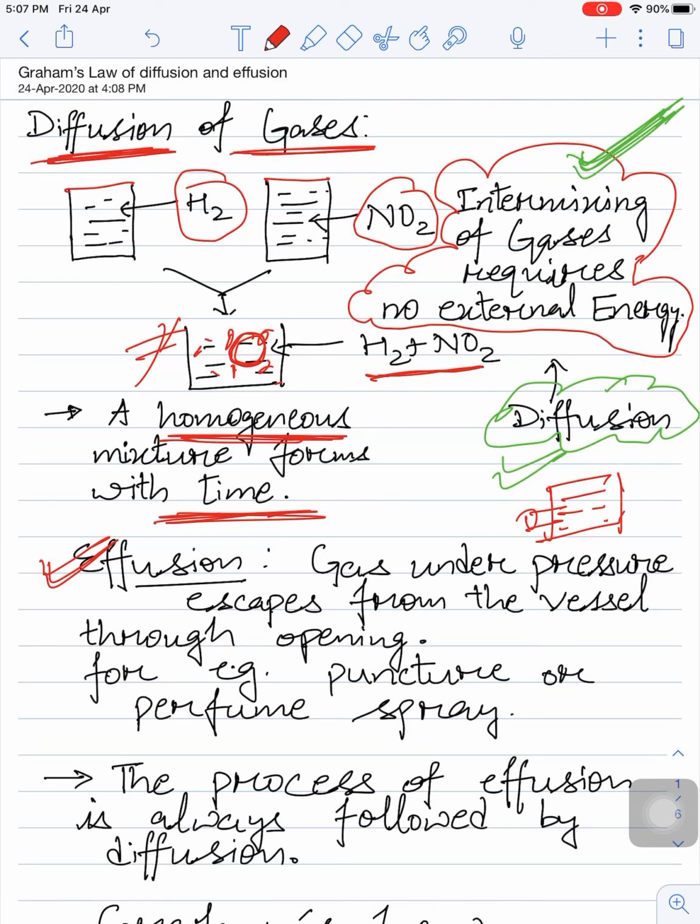Let us say there is a balloon, and in the balloon a small prick is made by a needle. So eventually the gas will run fast towards the outside.